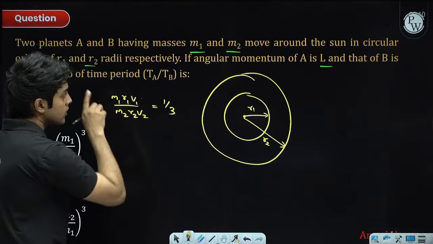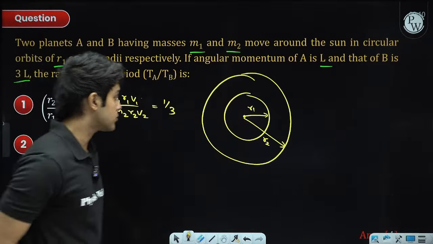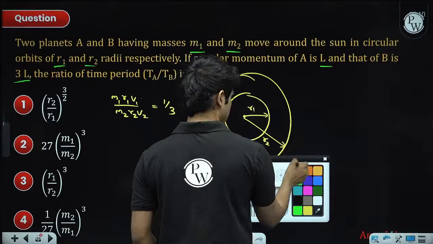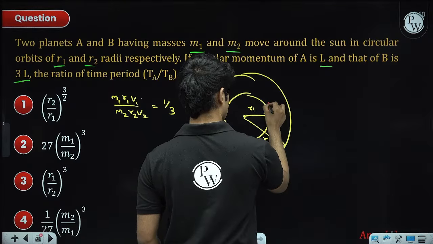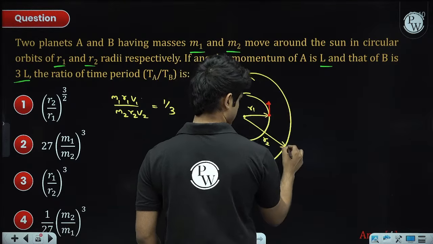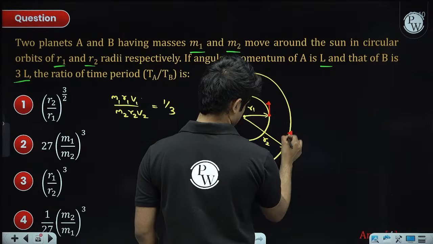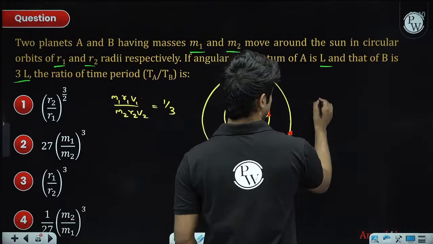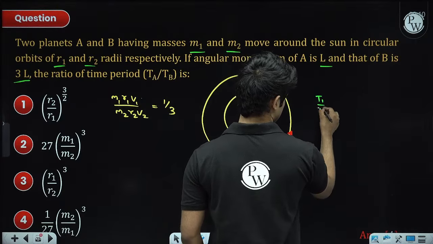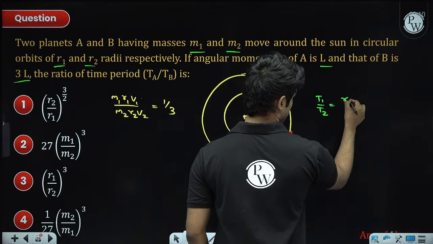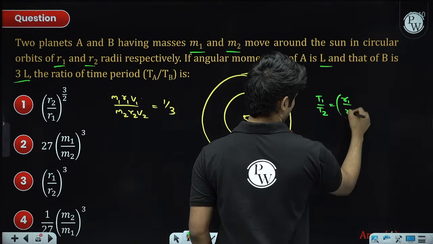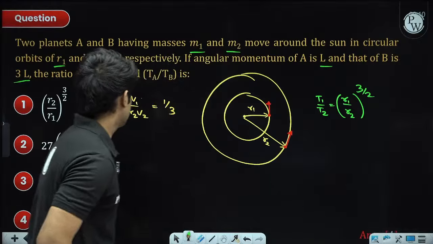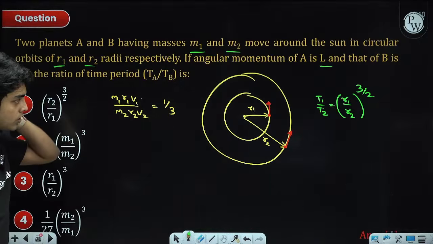Now the time period ratio is what they are asking. We can use Kepler's relation: T square is proportional to R cube. With that, T1 by T2 is equal to R1 by R2 whole to the power 3 by 2. So we need R1 by R2.